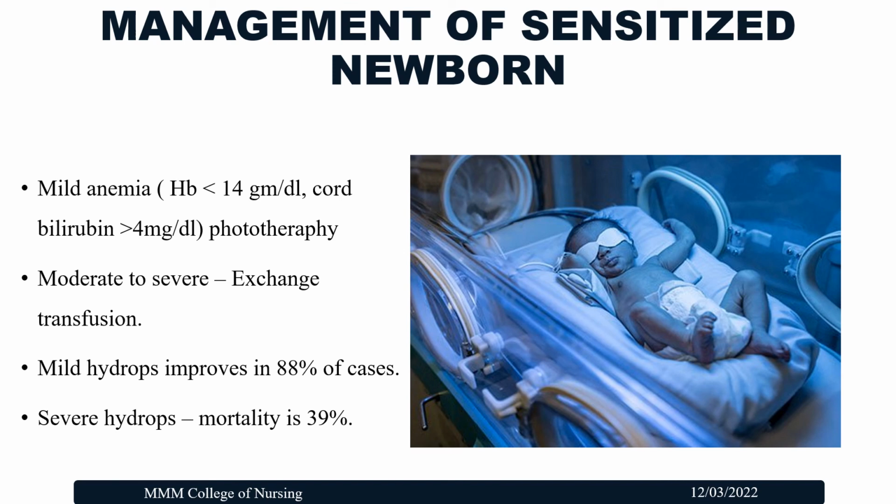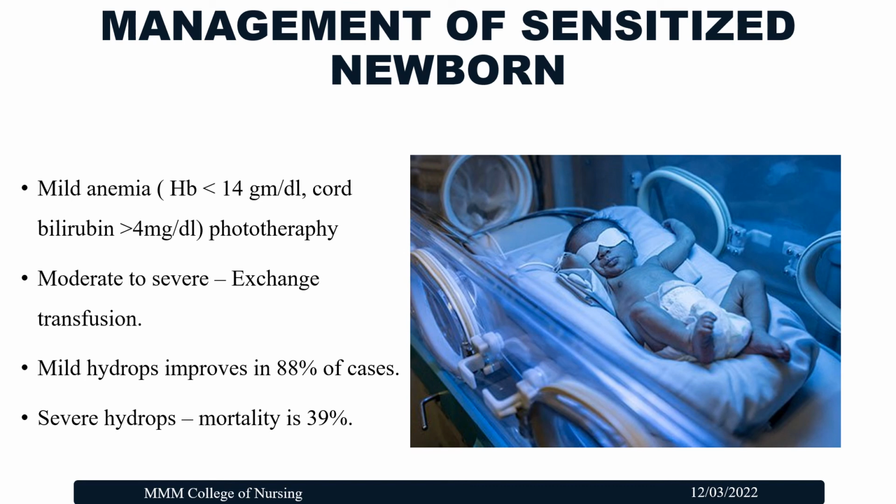If there is a moderate to severe form of anemia, then we can go for the exchange transfusion for the baby. And if there is mild hydrops, it means there is some edema, it improves in 88% of the cases. But if there is severe hydrops, we anticipate the mortality to be 39%.